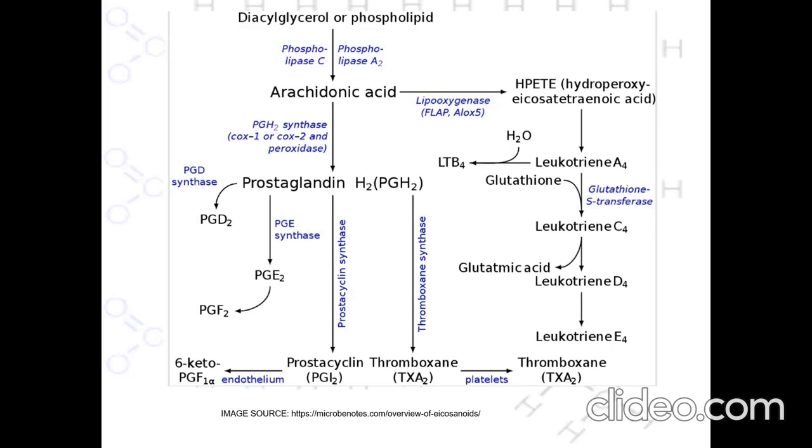Also, the same leukotriene A4 can be converted into leukotriene C4 in the presence of glutathione, hence the enzyme is called glutathione transferase. Leukotriene C4 is converted into leukotriene D4 with the removal of glutamic acid. Hence, leukotriene E4 is formed. The thromboxane is formed from prostaglandin H2 and is converted into thromboxane TXA2.